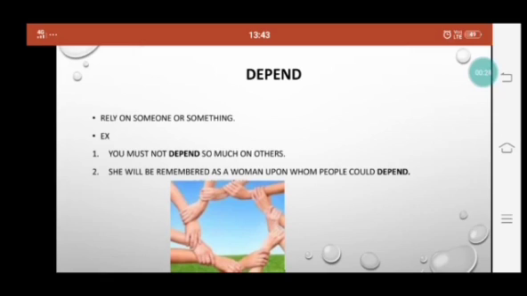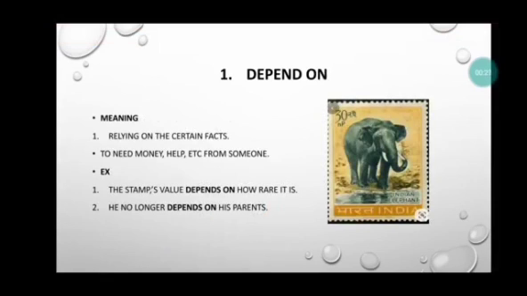So let's start with our first phrasal verb, depend on. The stamp's value depends on how rare it is. Here, depend on is used to show relying on certain facts. Second example: he no longer depends on his parents for money. Here, depend on is used to need money, help, etc.